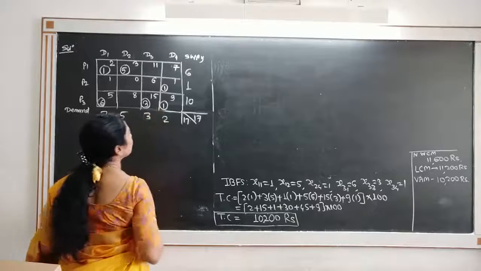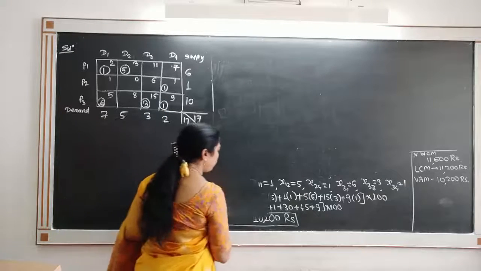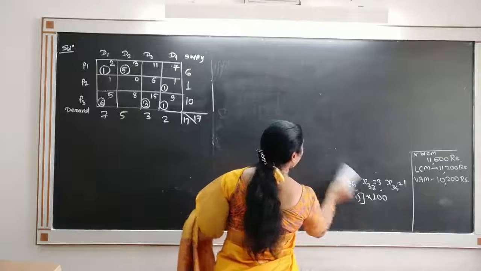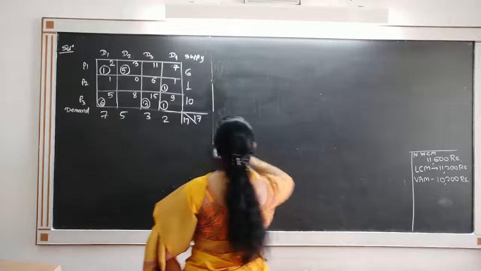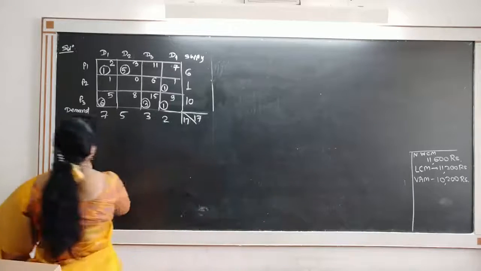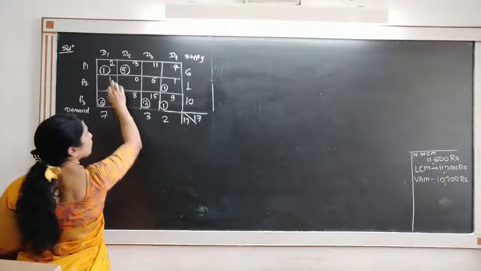So we know this solution by VAM. Now we want to find the optimal solution, so see what it will be by Modi.